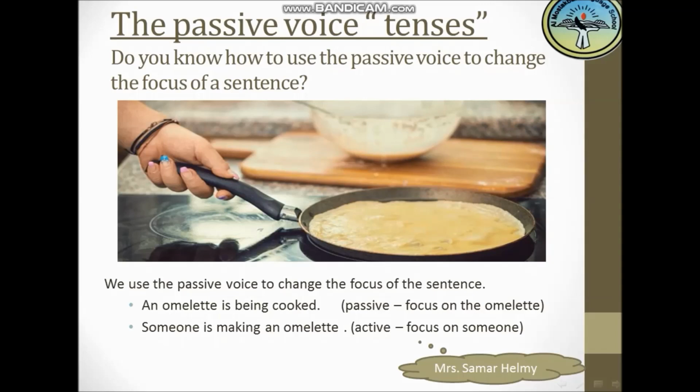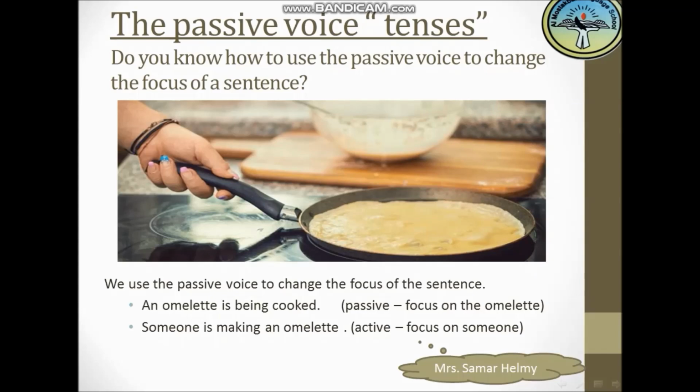Now we use the passive voice to change the focus of the sentence. We are focusing on the omelette itself. We don't focus on who is making it. I don't care who is making this, but I'm focusing on the action itself or the omelette itself. The first sentence here: an omelette is being cooked. So the focus here is on the omelette. But in the second sentence, we have: someone is making an omelette.